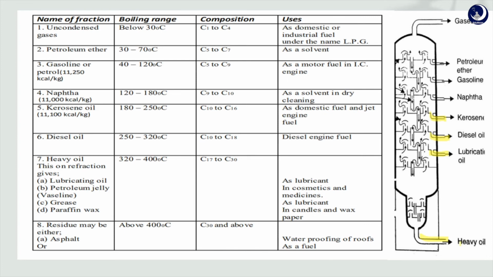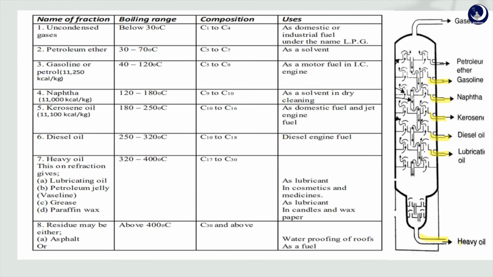And naphthalene. Naphthalene is formed when the temperature decreases, between 120 to 180 degrees Celsius, and naphthalene is used as a solvent in dry cleaning. And gasoline, also known as petrol, is obtained when the temperature is below 120 degrees and above 40 degrees, and composition is C5 to C9.